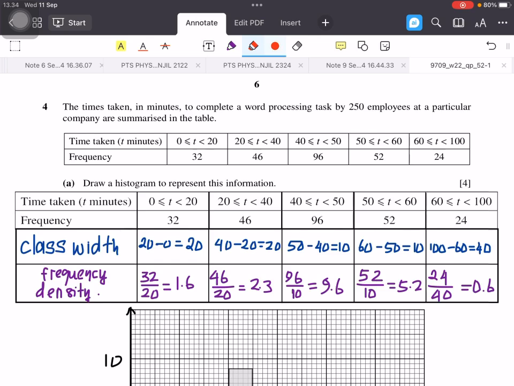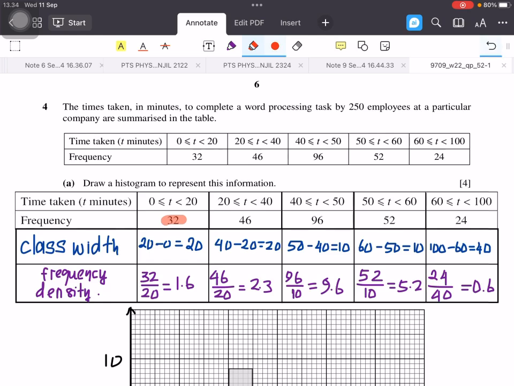And then for the second class, since there is no gap between this and this one, the class width is 40 minus 20. You can see the class width for the other classes using the same method. And then to find the frequency density, it's very easy. You just divide the frequency by the class width.